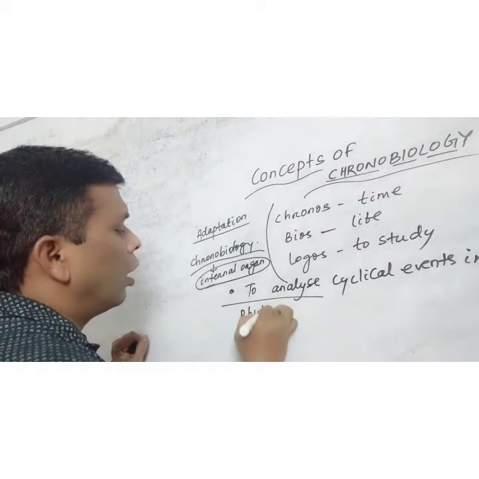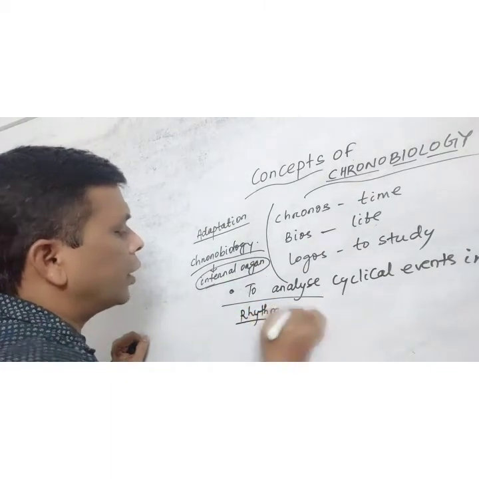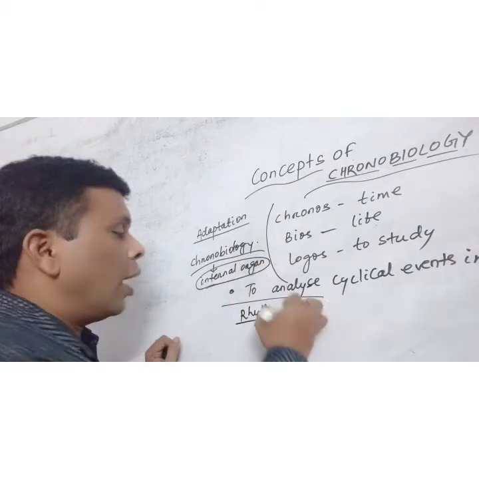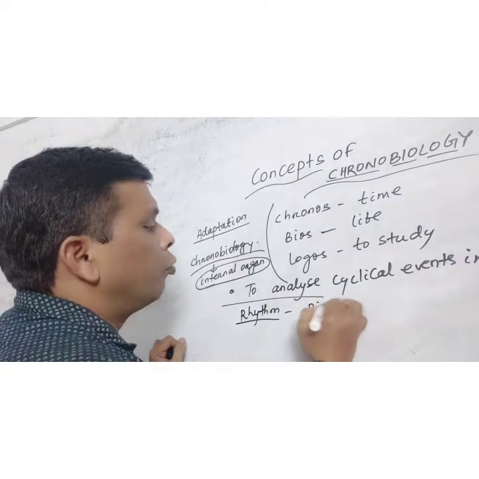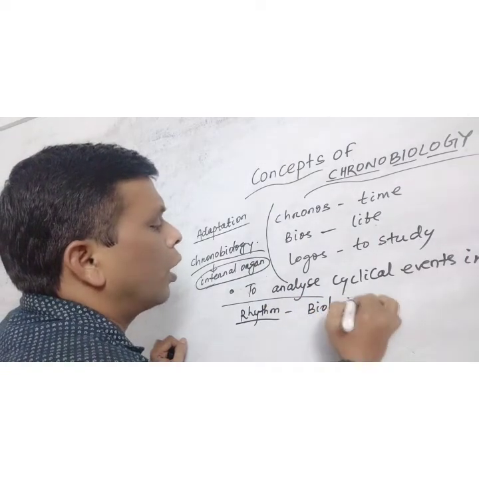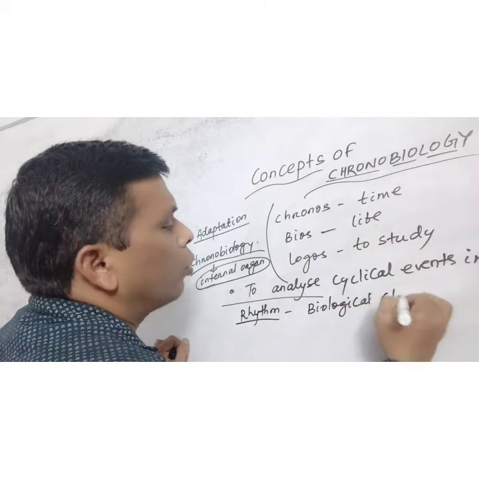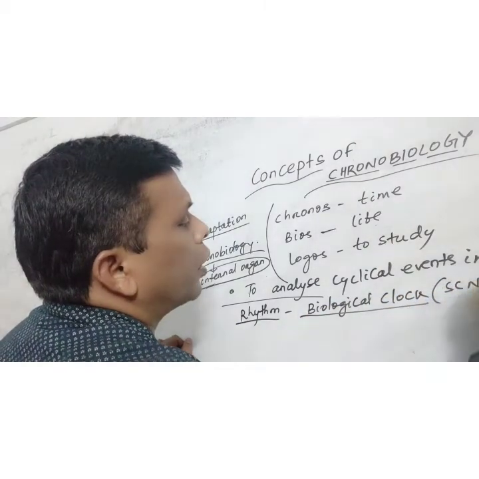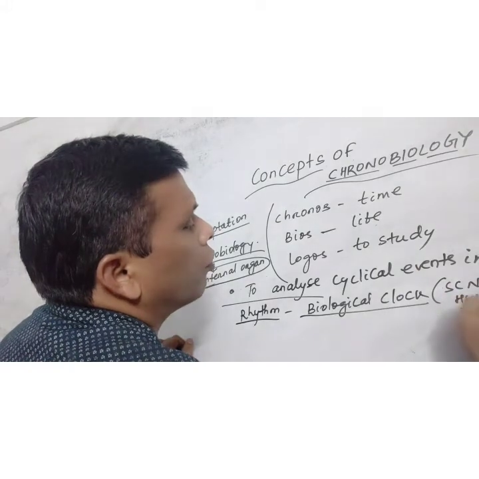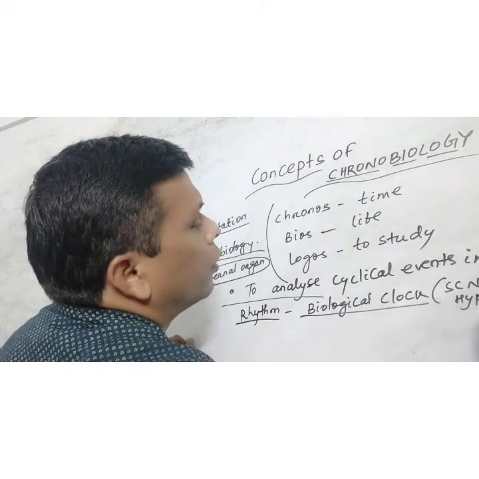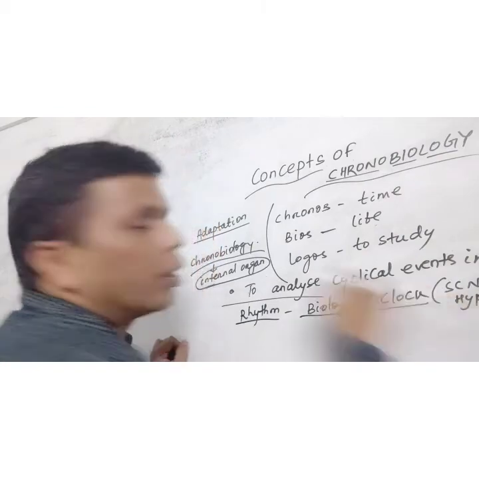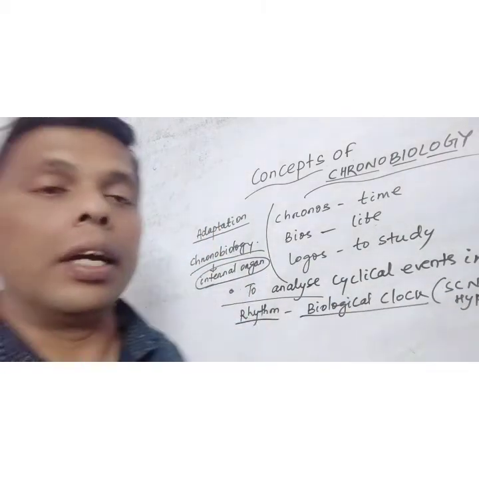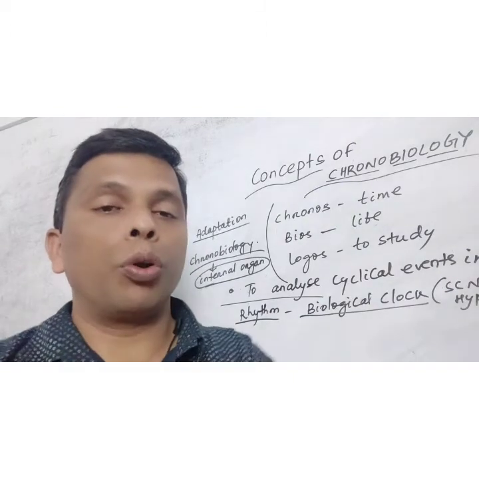Rhythm means the periodical changes in an organism. Such periodical changes are regulated by the biological clock. The biological clock is located in the suprachiasmatic nucleus of the hypothalamus. Okay, so this is the real sense of chronobiology.